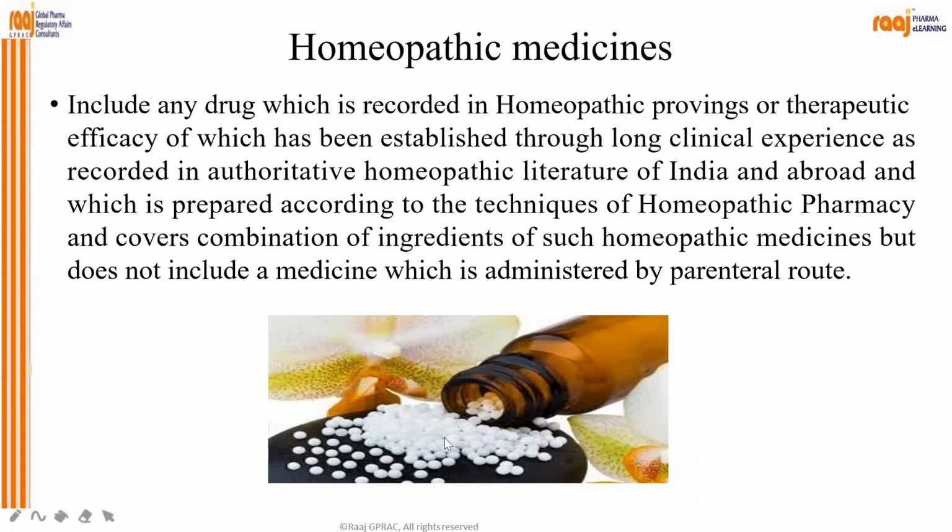So you might have seen all homeopathy drugs are dispensed in the form of tablets, the pills. You can see the pills are usually made of sugar base, and then they add the drops of the medicine which is called homeopathic medicine. But homeopathy medicine, you might have seen, it is always administered orally. So, it's not the parenteral route or not included in the homeopathic medicine.